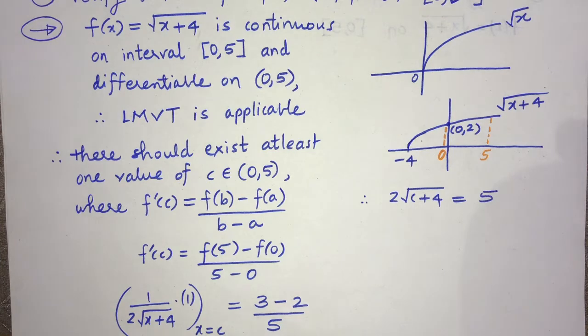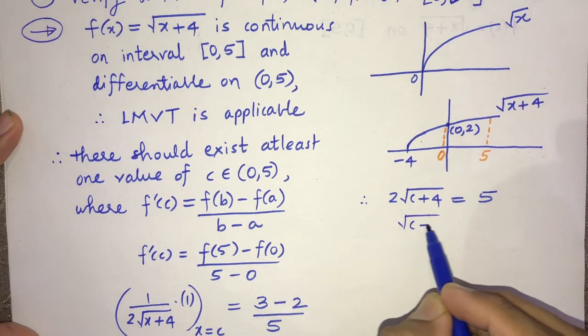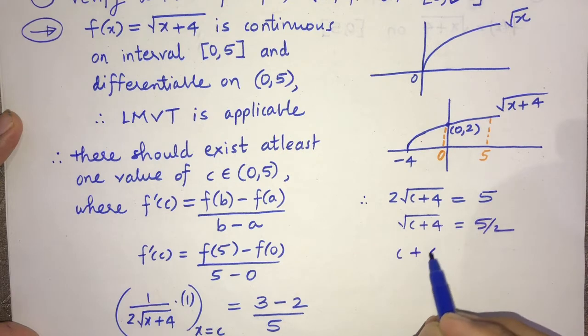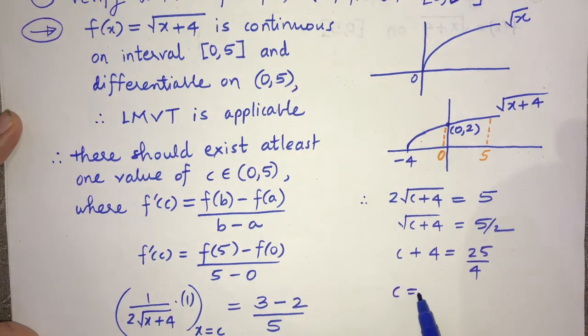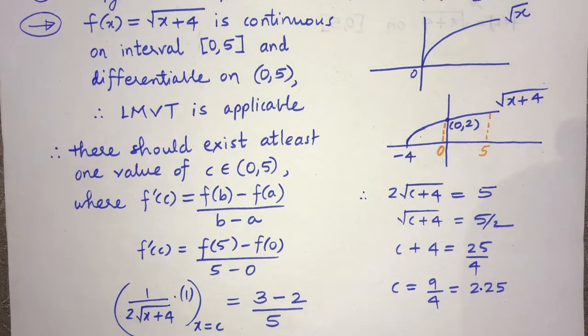And then what I see is root of c plus 4 is 5 by 2, c plus 4 is 25 by 4, subtract 4, we get c as 9 by 4. 9 by 4 in decimal is 2.25,